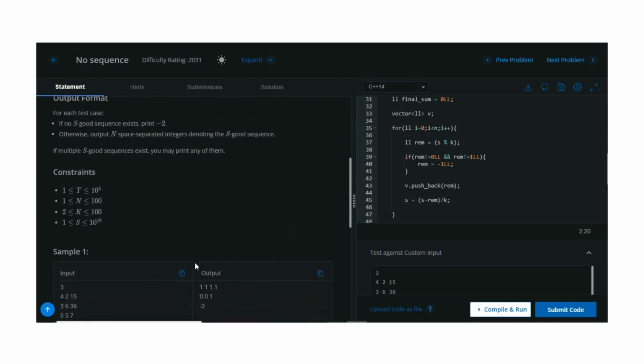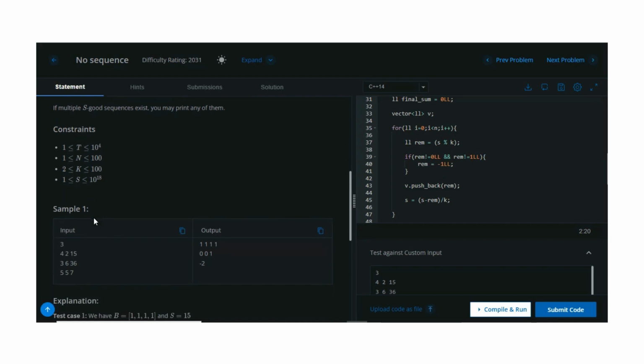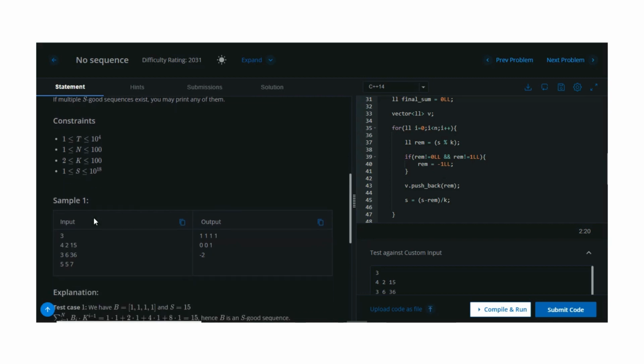The constraints are that n is from 1 to 100, k is from 2 to 100, and s is from 1 to 10 to the power 18. Because of s, we should choose the long data type, since int will give integer overflow. So we need to choose long in every case. Let's discuss how to go forward with the implementation and how to derive the formula for it.